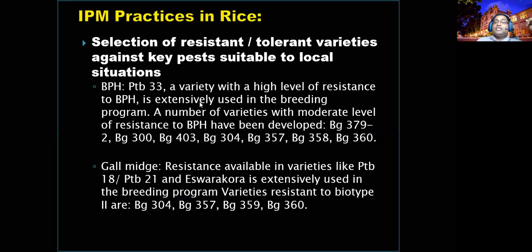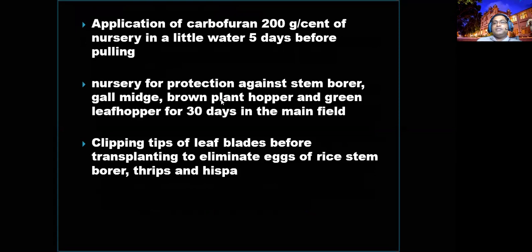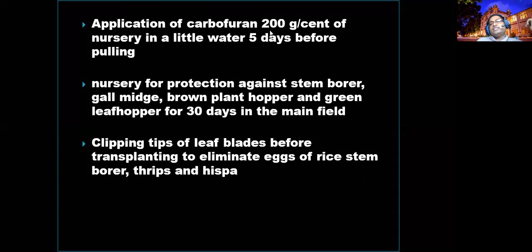Right? So selection of resistant variety and selection of disease-free planting material. And application of carbofuran is a banned one, but you can use it for the nursery beds in the seedling stages.